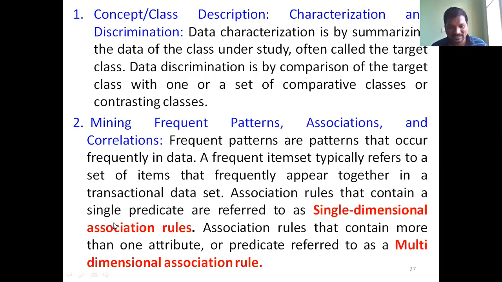Here, what is an association rule? Association rules are used for predicting customer behavior, whether a particular person will buy the items or not. That is called association rule mining. An association rule that contains a single predicate refers to a single dimension association rule. An association rule that consists of more than one attribute or predicate refers to a multi-dimensional association rule.